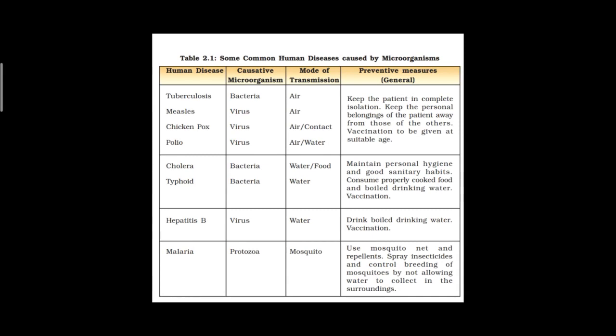From this table, it is clear that polio, cholera, typhoid and hepatitis B are waterborne diseases. Cholera and typhoid are bacterial diseases, whereas polio and hepatitis B are viral diseases. The causative organism, mode of transmission and preventive measures are given here in the table.